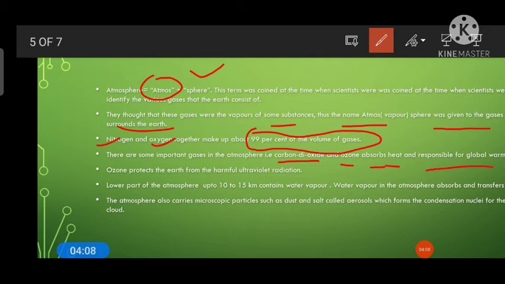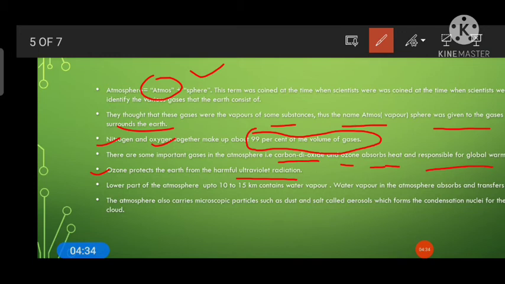So these two gases, especially carbon dioxide and ozone, are the main gases that help in global warming, or help in maintaining the heat balance on the earth's surface. Now ozone protects us. So this ozone gas is very important. Ozone protects us from harmful ultraviolet radiation, UV radiation coming from the sun's surface.